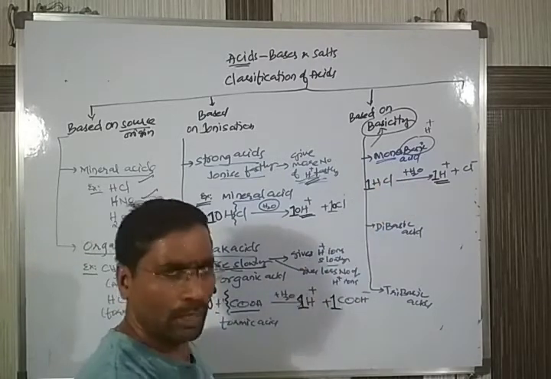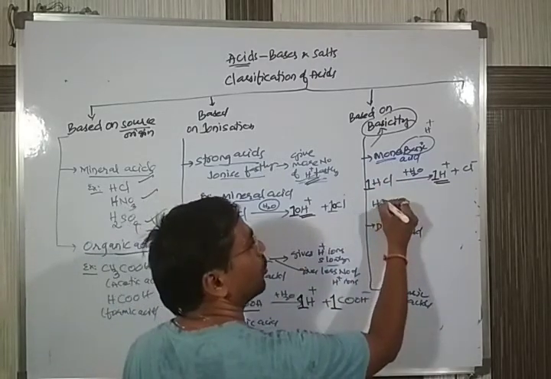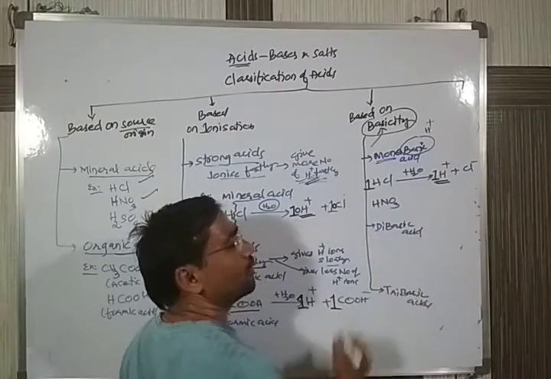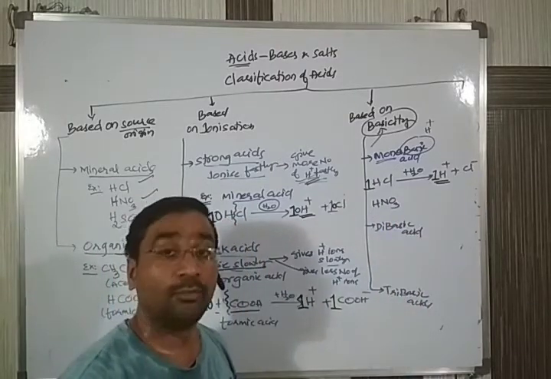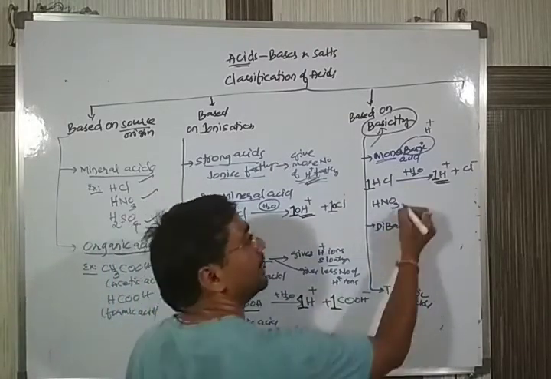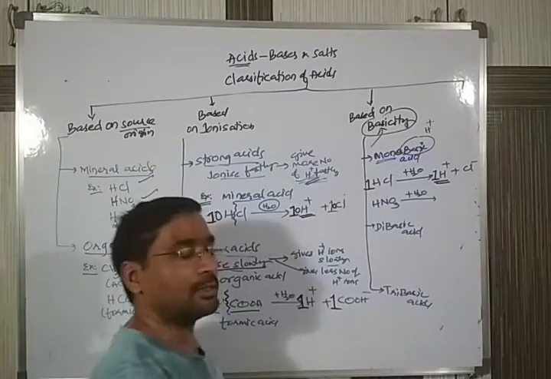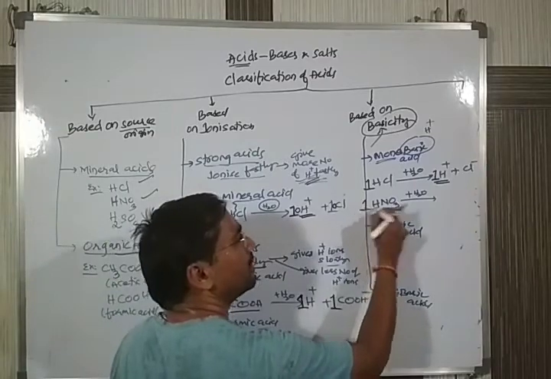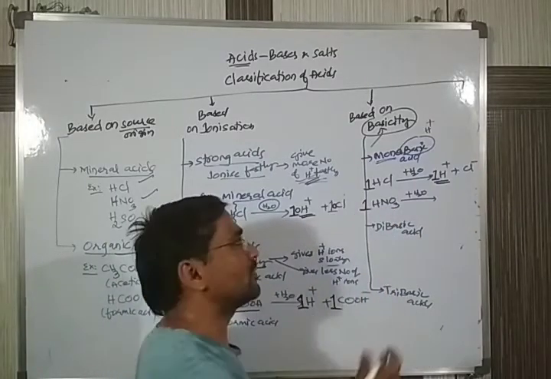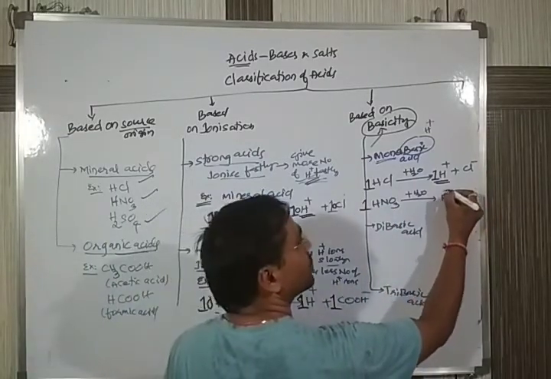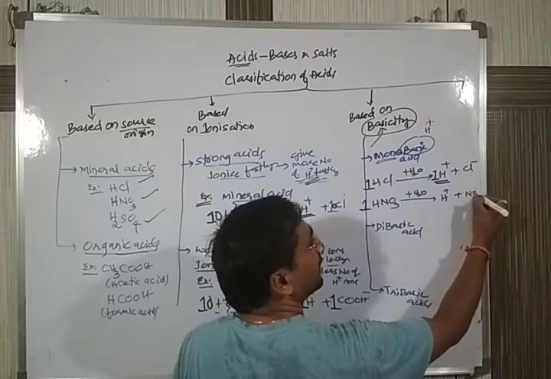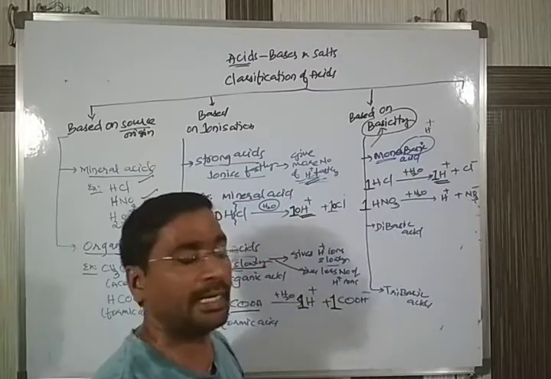I'll give one more example: HNO3. The name of HNO3 is nitric acid. When you add it to water, I took only one molecule. When it is broken, it gives H plus and NO3 minus, the nitrate ion.